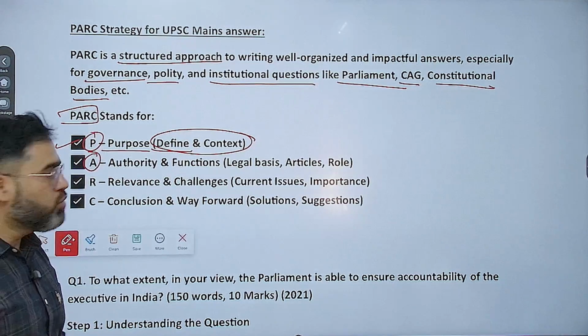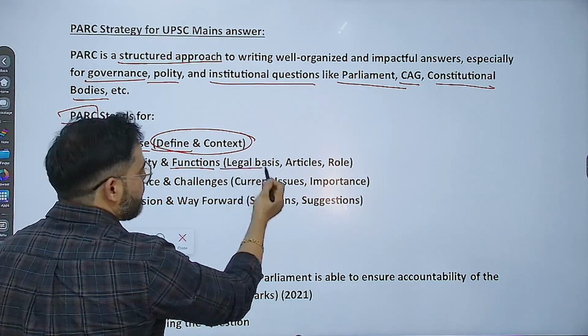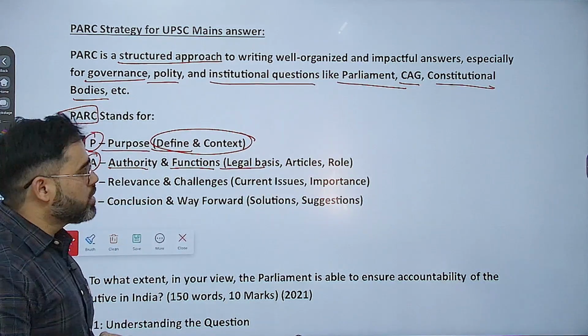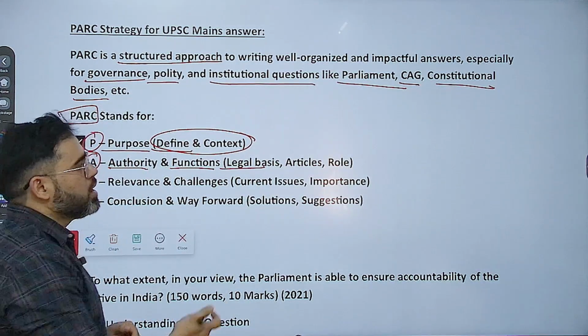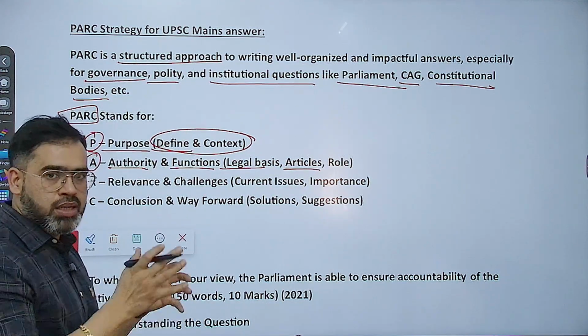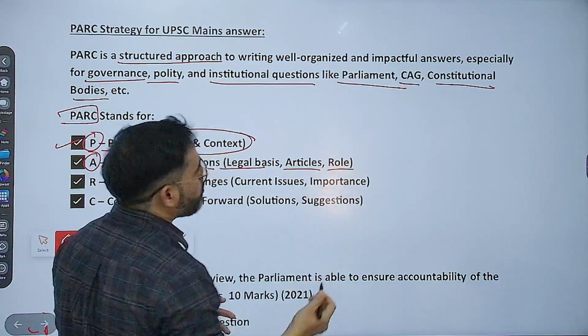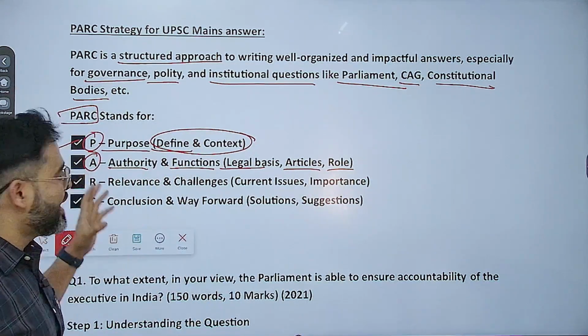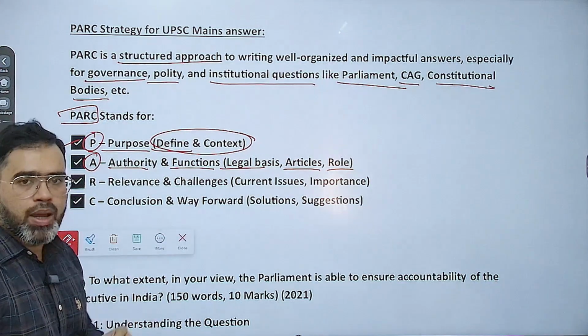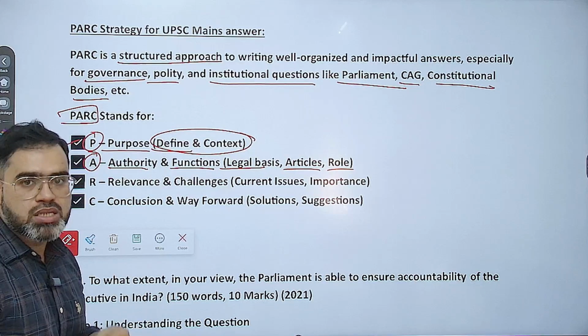A होता है कि what is authority and function that particular body is having. That means legal basis you can utilize, कि law ने उसको power दिया है. Any article that is associated with that body, that article is providing some function and some authority to that body, and any role, क्या role है उस body का, that is the second part. So first part क्या है? You have to tell about the purpose and the definition, and second part is function.